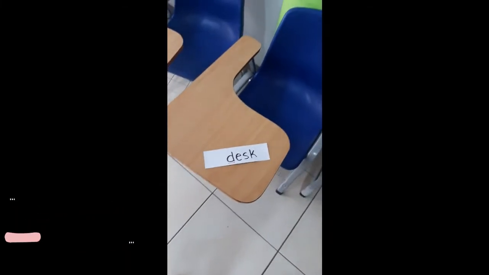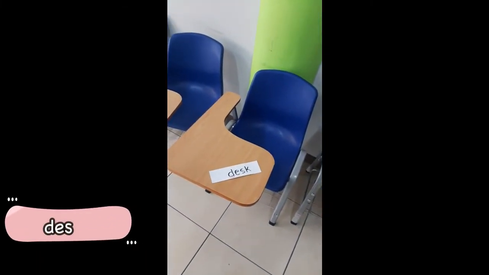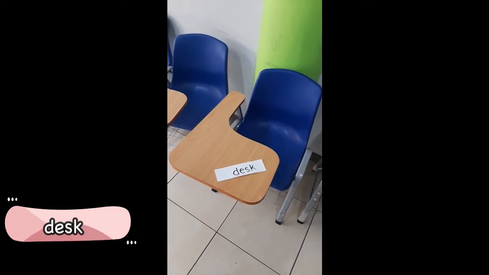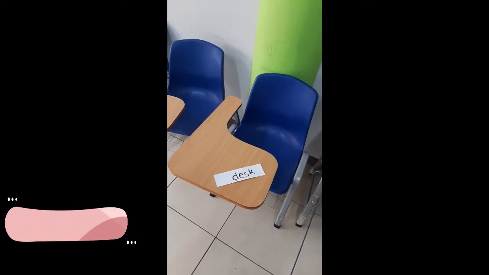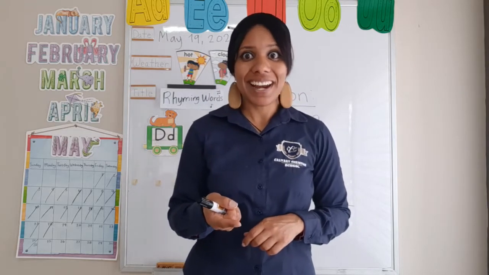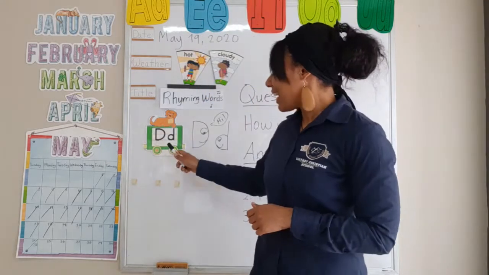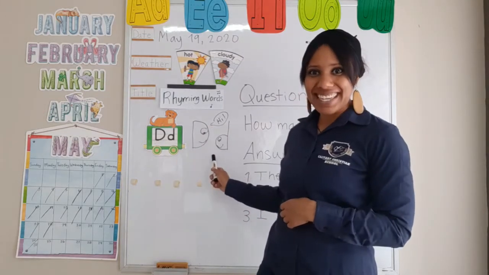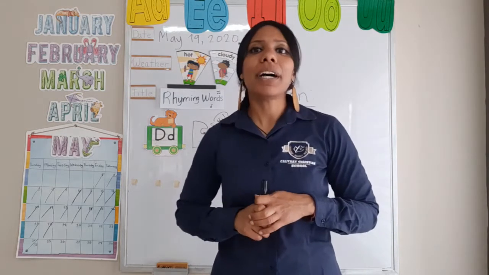And we have a desk. Do you guys miss your desk? We see here that this begins with the letter D. Let's see what you can find that begins with D at home. So you guys saw the letter D, right? And so we remember that the capital D says hi to the small case d. Very good job. Okay, but let's continue.